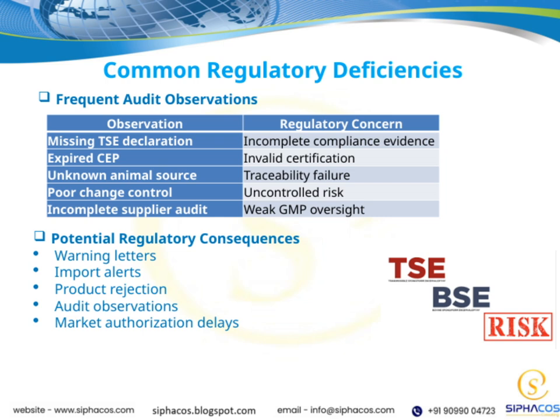Common deficiencies often include missing TSE declarations, expired certificates, unknown animal sources, poor change control, and incomplete supplier audits. Each of these points highlights gaps in compliance, traceability, risk management, or good manufacturing practices. Staying ahead means understanding these risks clearly.